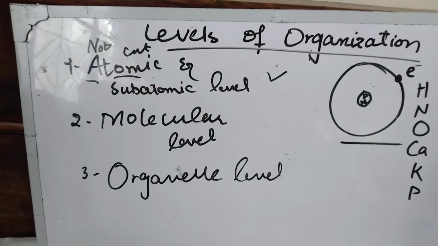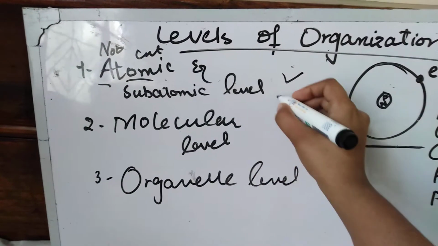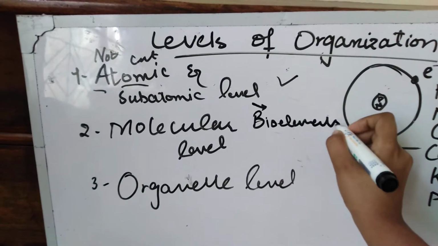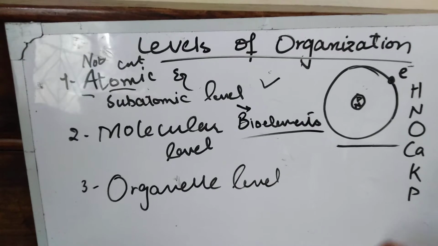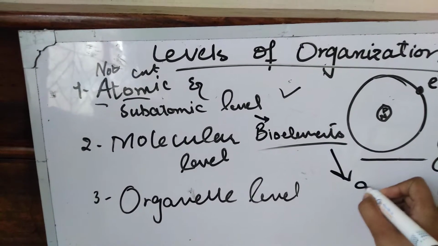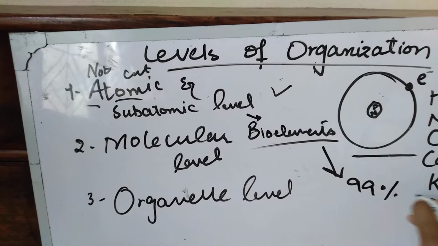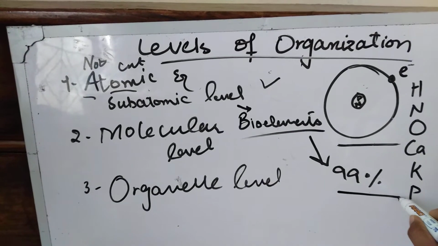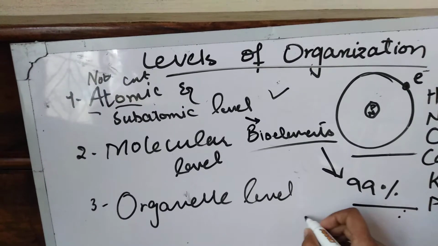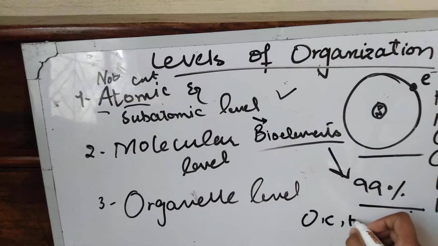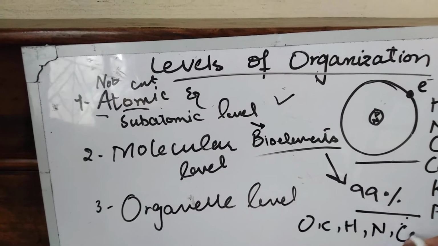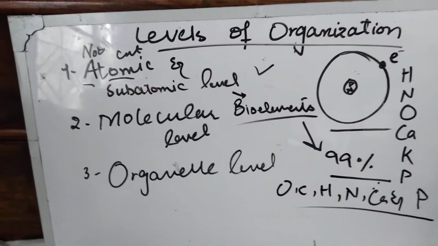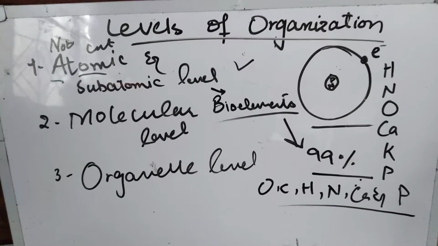When we study the atomic level, then we come to know about bioelements. Bioelements are those which make 99% of total body mass. It means the atoms which make over 99% of body mass are known as bioelements, and these are oxygen, carbon, hydrogen, nitrogen, calcium, and phosphorus. These are 6 bioelements which make 99% of total body mass.